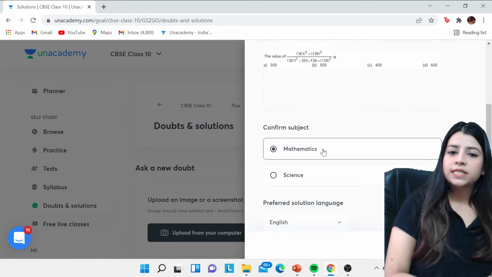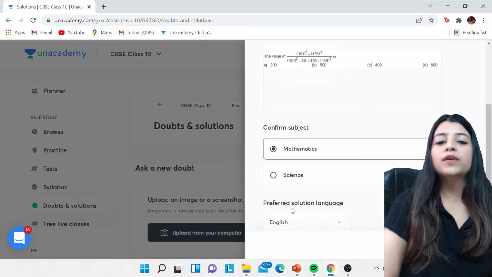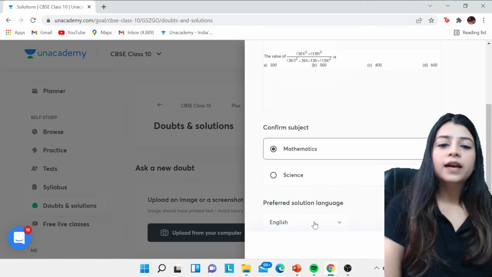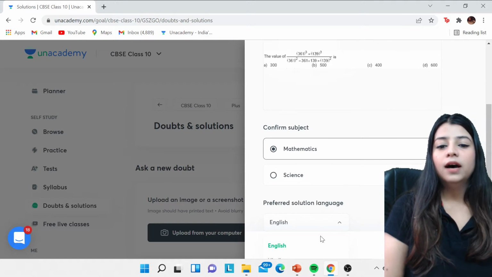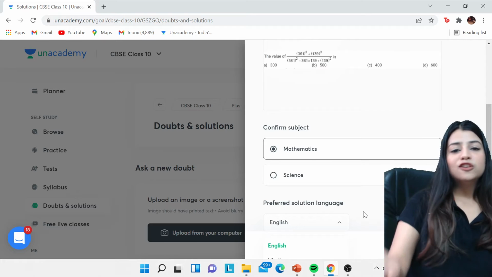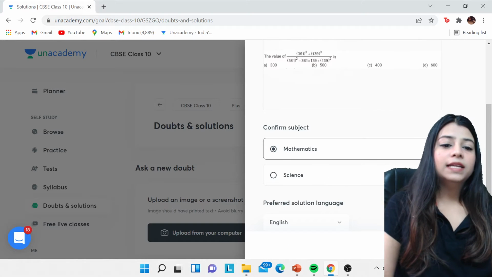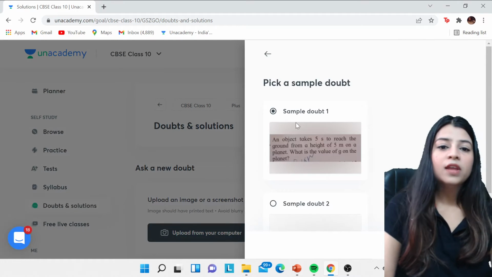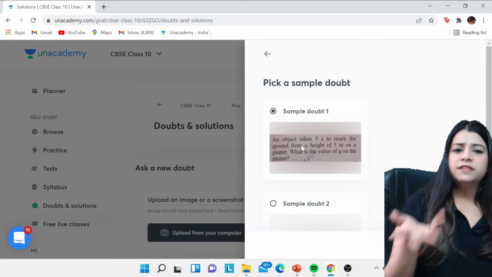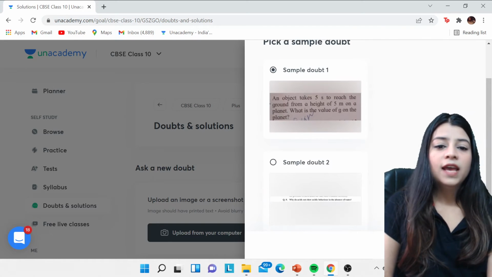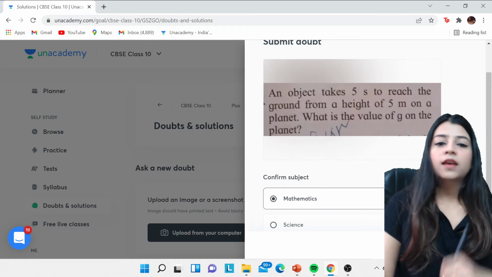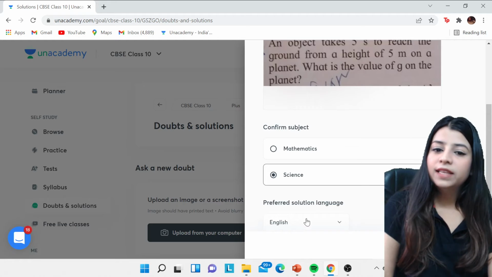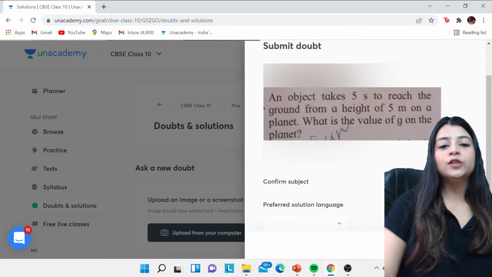Then confirm the subject, whether it's maths or science, and you get access to your preferred solution language. What is this preferred solution language? If you want the solution of your doubt in Hindi or English, you can choose it. Next, for example, let me show you a sample question: an object takes 5 seconds. You can choose the subject, yes, this is from science, choose the language, which is English, and then go ahead to submit.